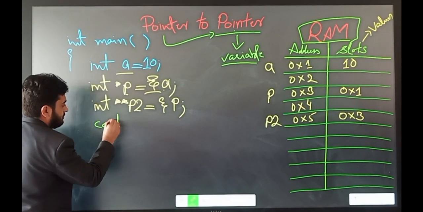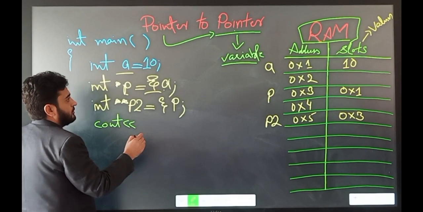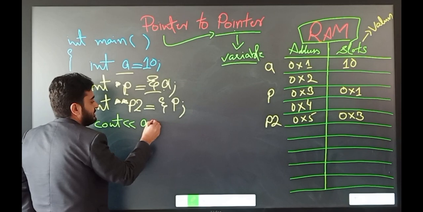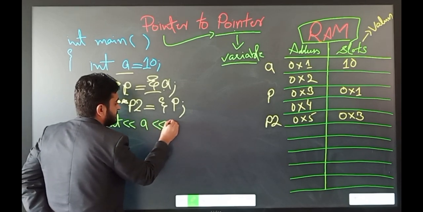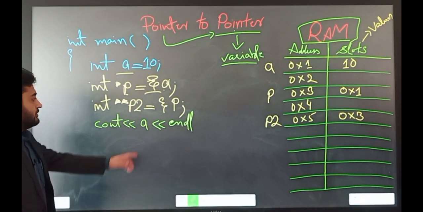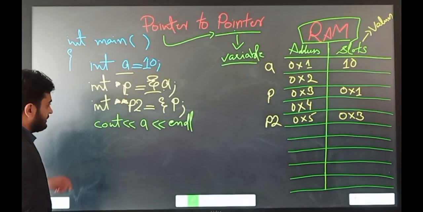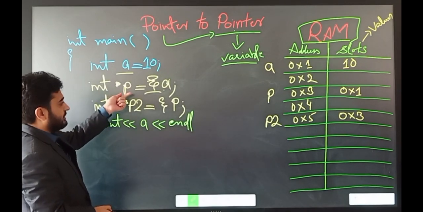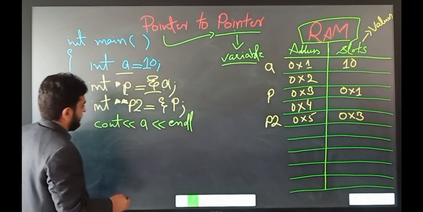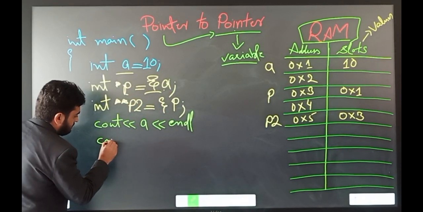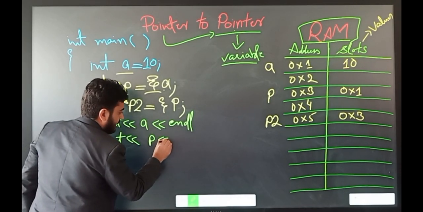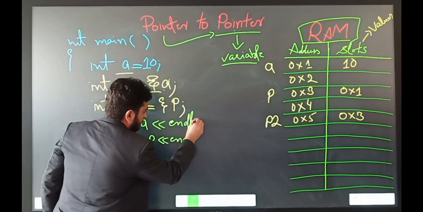Cout. By writing the simple variable a, it will print the value of a, which is 10. Now I want to use the pointer p, and through this I want to print out the value of 10. So cout p and endl.